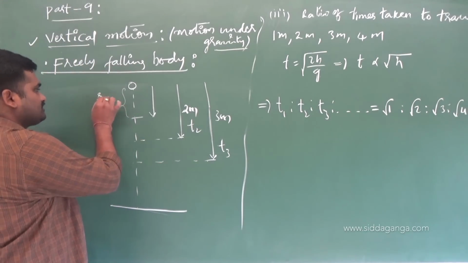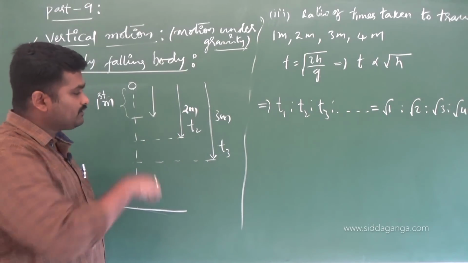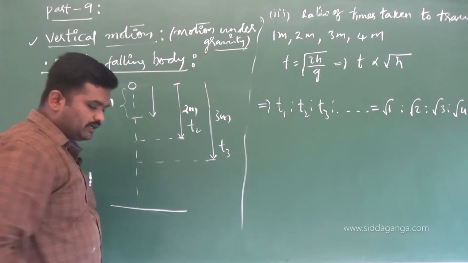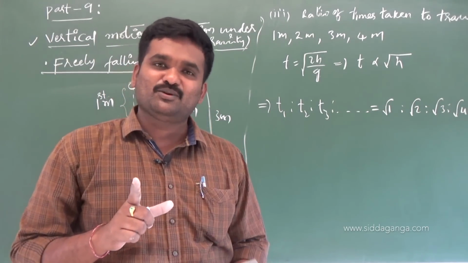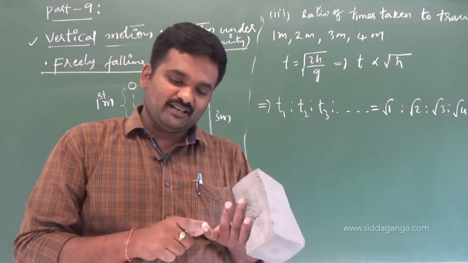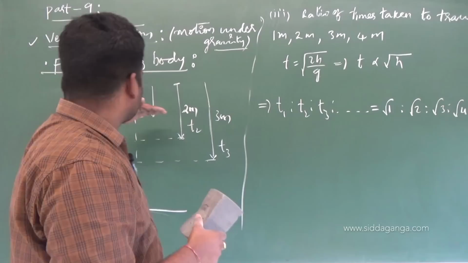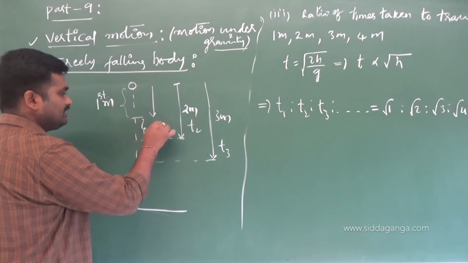Time taken to travel first meter. This is what, first meter? Okay. Time taken to travel second meter. Second meter means this is total 2 meters. What is the meaning of second meter? I am not talking about 2 meters here. 2 meters means right from the beginning to here is 2 meters. Second meter means what? First completed. This is second. This is the second meter.